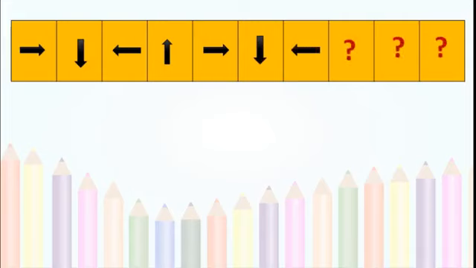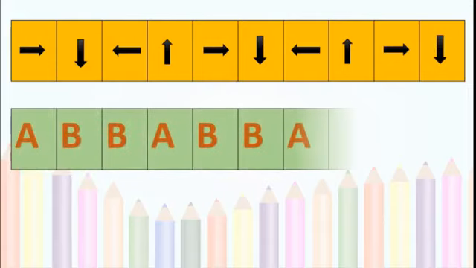Yes, here you have to draw the next three patterns, the next three series or sequence. See, left, down, right, up. Now here in the last it is left. So what should come here? Up, isn't it? Then right, down. Got it, students? You have to continue that sequence.